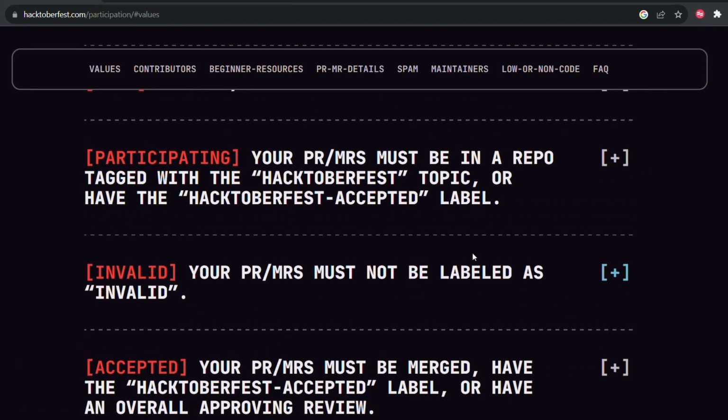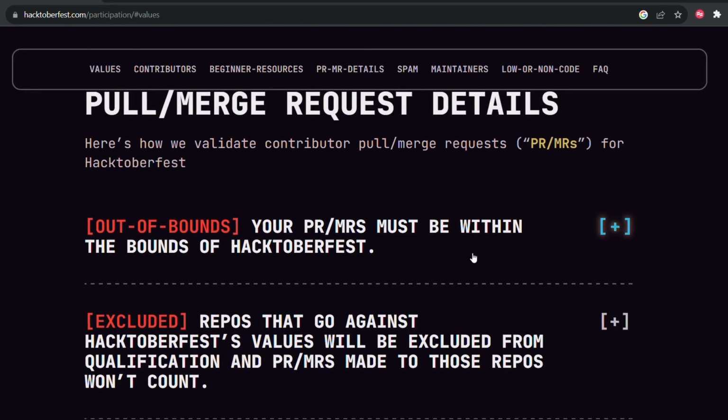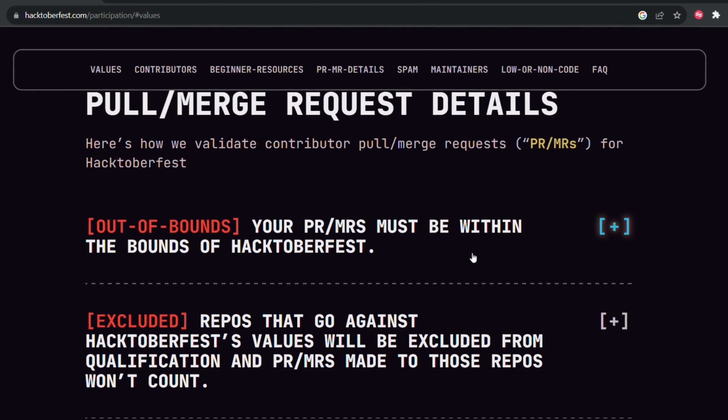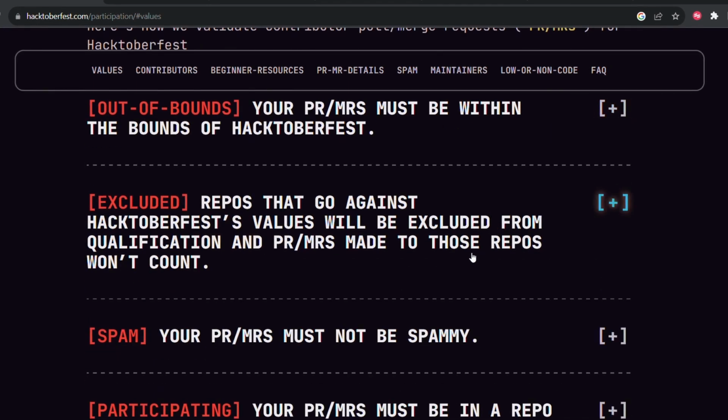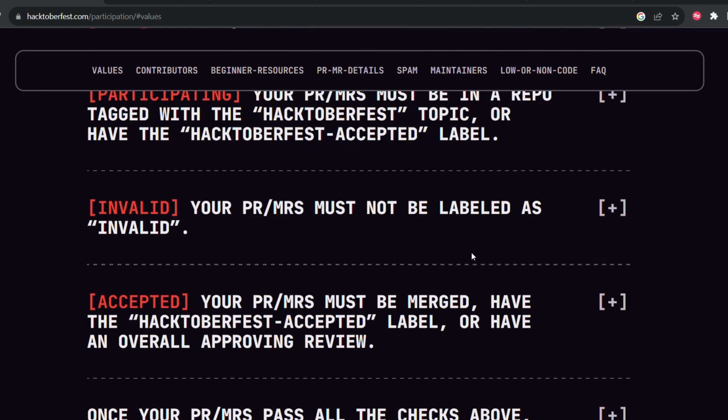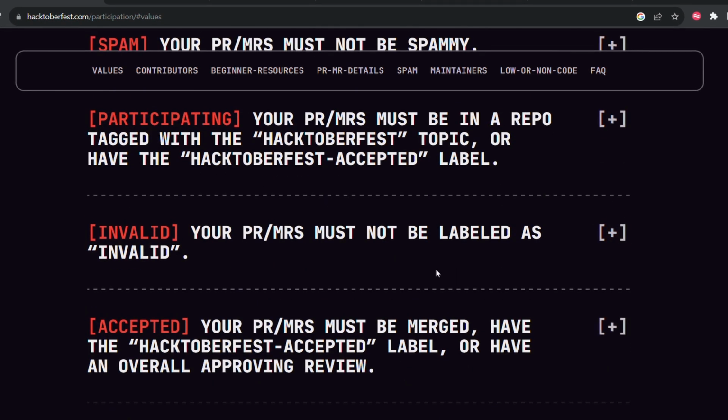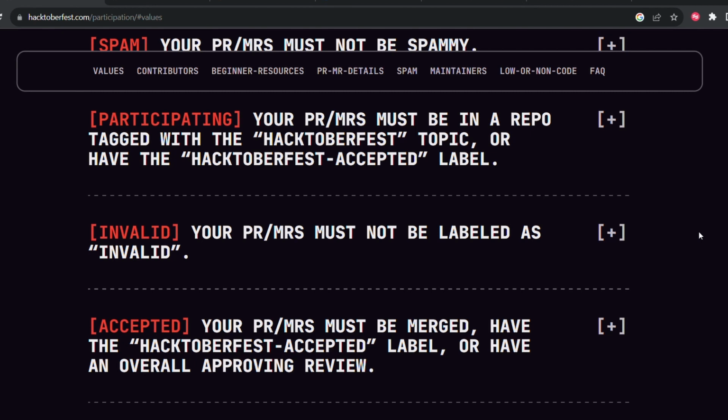The main rule is that you should not make contributions which are spam. Suppose you have any technical documentation and there is any space that is missed, you can fix that, but it will not be considered in this Hacktoberfest. And it should not be labeled as spam. You can check these rules. In order to be considered in this Hacktoberfest, it should be labeled as Hacktoberfest-accepted or Hacktoberfest. Only then will it be accepted.